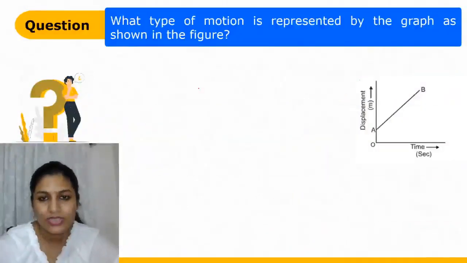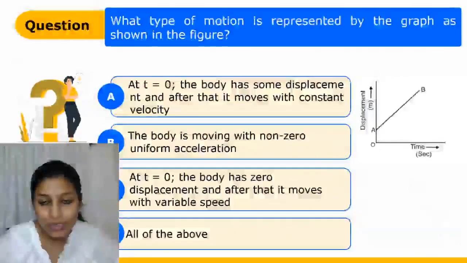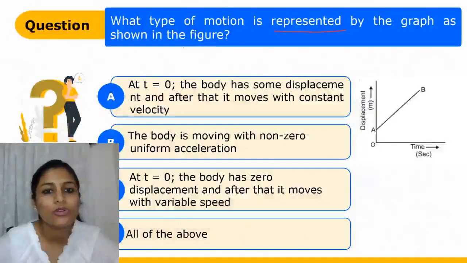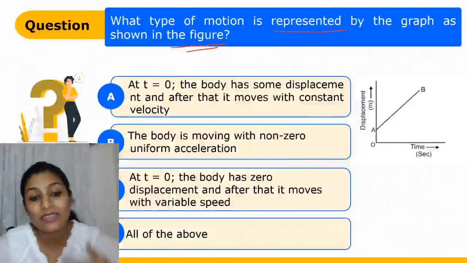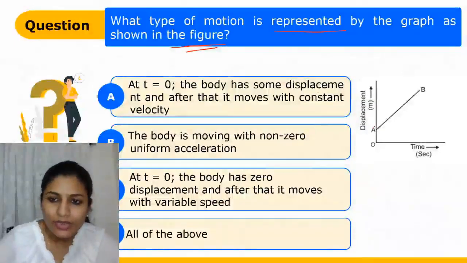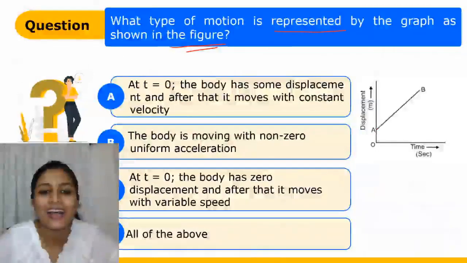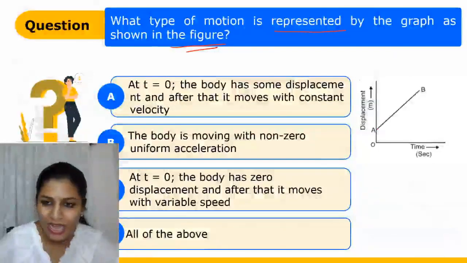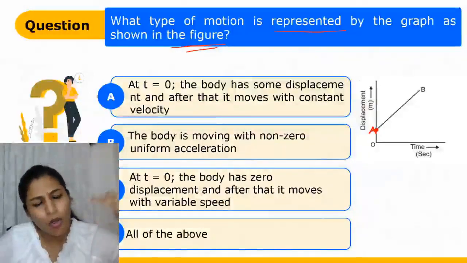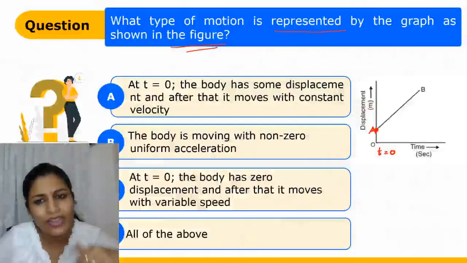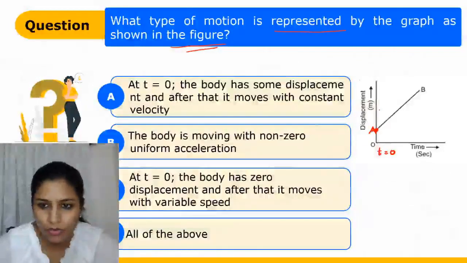Moving on to our next question. The question is asking you that there is a graph that is given to you. You have to tell what this graph is trying to tell you. Okay. As you can see from the graph itself, without going towards the options that are being given to us, let's see. Here at point A, the body has already covered some distance. So that means at t equal to 0, the body is already at some other point. Okay.